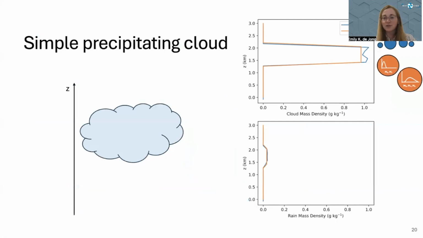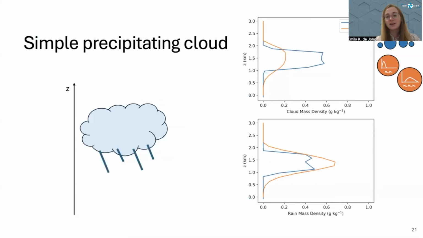Now let's look at our one-dimensional cloud. We're going to start by initializing a lot of small droplets at around 1.5 to 2.5 kilometers altitude, which is plotted on the y-axis. On the x-axis, I'm showing you the quantity of small droplets, which we're calling cloud, just for the sake of efficacy, and large droplets, which we're calling rain. These droplets are going to be colliding with each other, coalescing and growing larger, and also falling with respect to